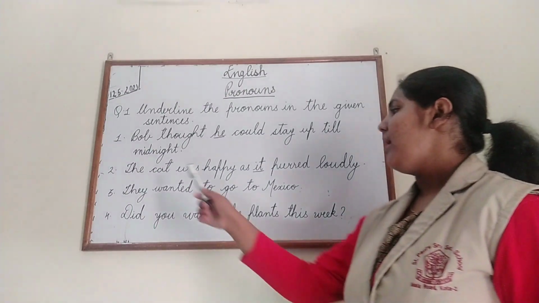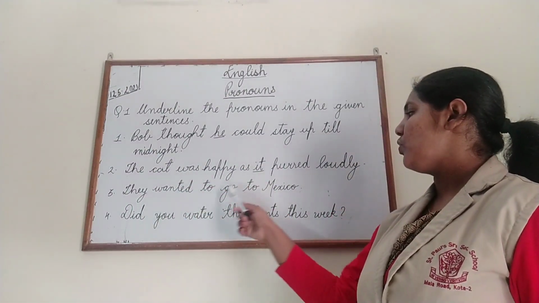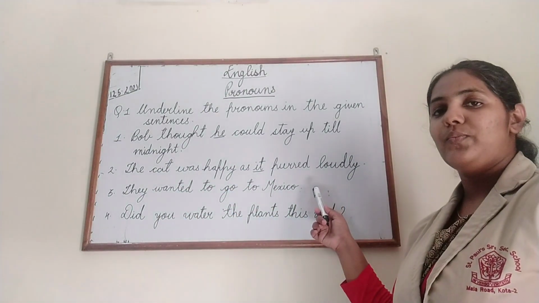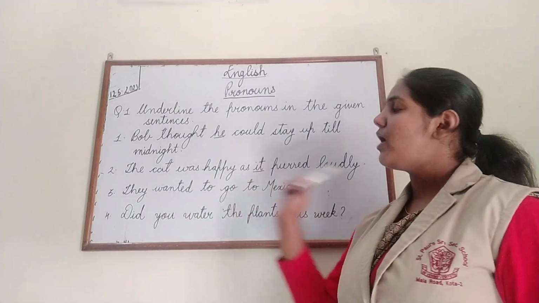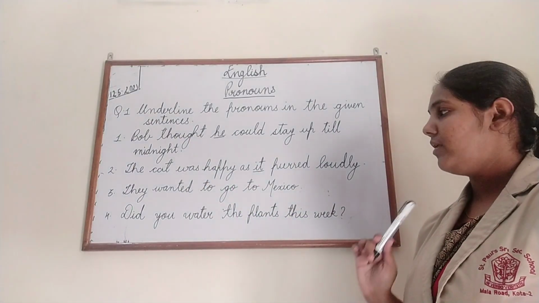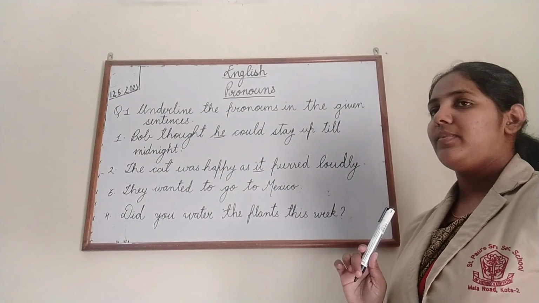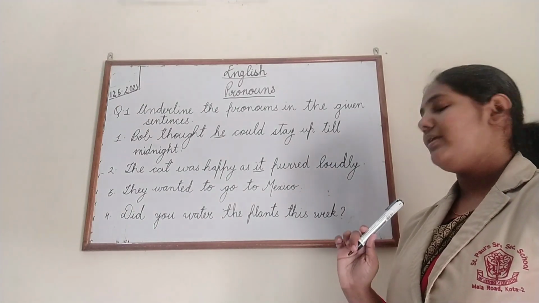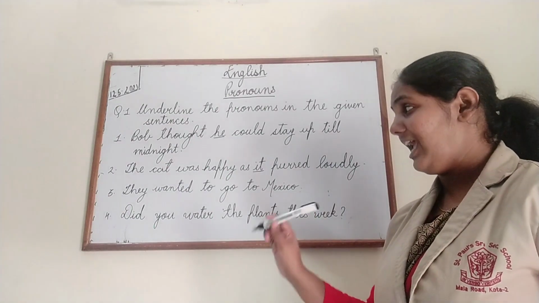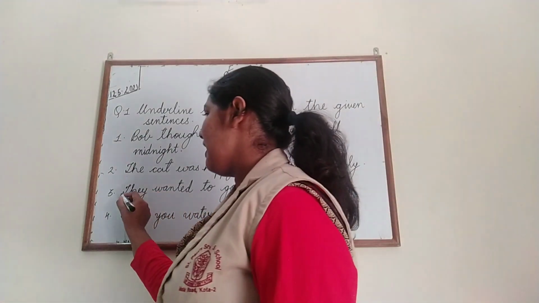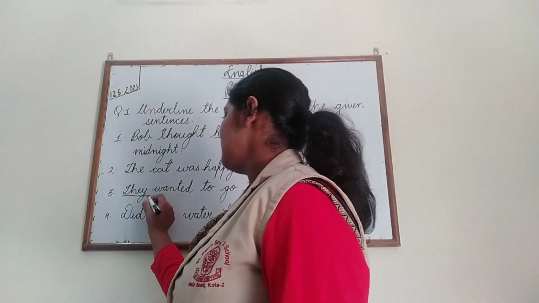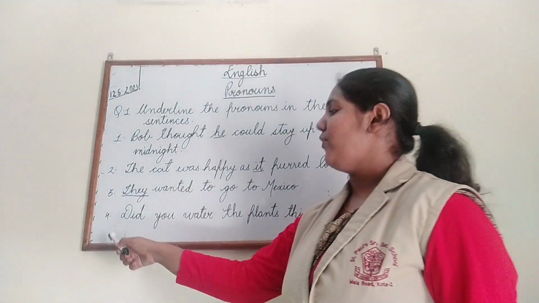Next one. They wanted to go to Mexico. Now what is the pronoun here, children? Think. The answer here is "they". Number 4.